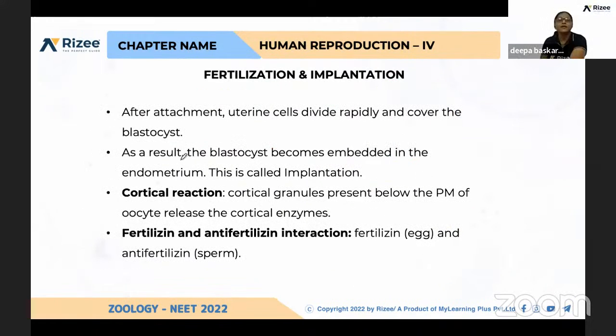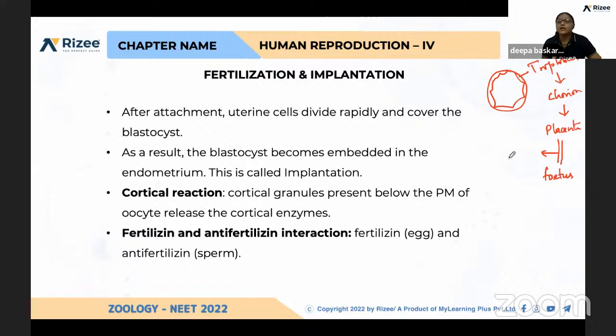See again here, after attachment, that is implantation, the uterine cells divide rapidly and cover the blastocyst. Imagine this is the blastocyst and the outer layer is called the trophoblast. This trophoblast forms the chorionic villi, and then it develops into the placenta. This placenta is connected to the fetus by the umbilical cord.